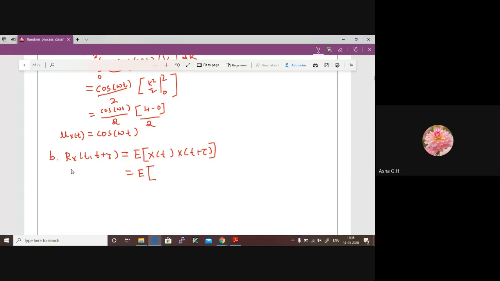Can you solve it? Instead of x of t, you substitute k into cos omega t, and here again k into cos omega t plus tau. This is the equation. Now this is expectation of k square into cos omega t into cos omega t plus tau.